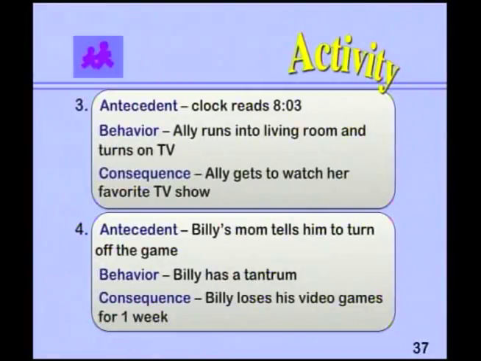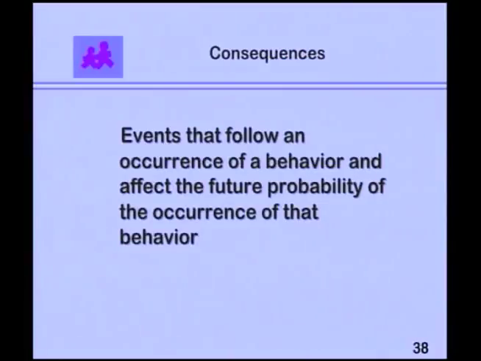So we're looking at the A, the B, and C. That's the analysis, the component that we look at in operant learning. We've talked about our C, the consequences. These are events that follow the occurrence of a behavior and they affect the future probability that that behavior is going to occur again. So let's look at that again. Events that follow a behavior and increase the likelihood that that behavior will occur again. Right? So we're applying something that will make sure that the student displays the behavior again.